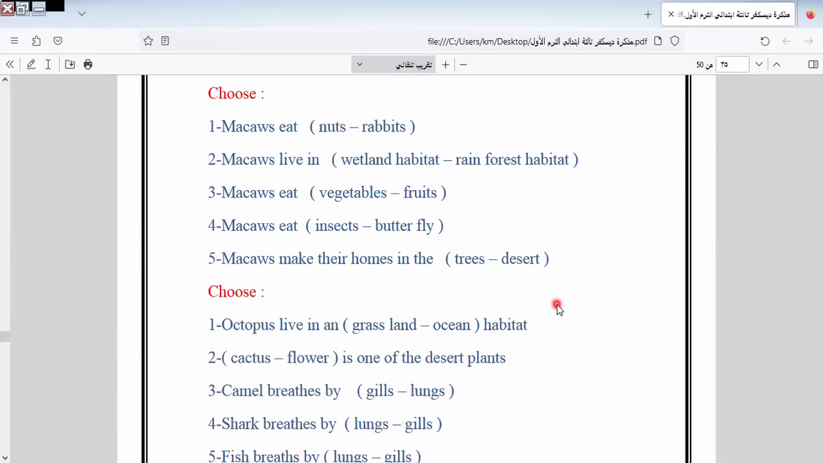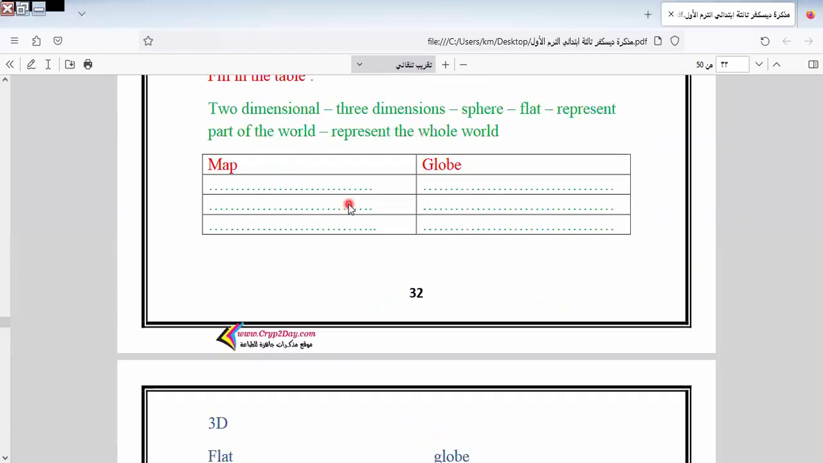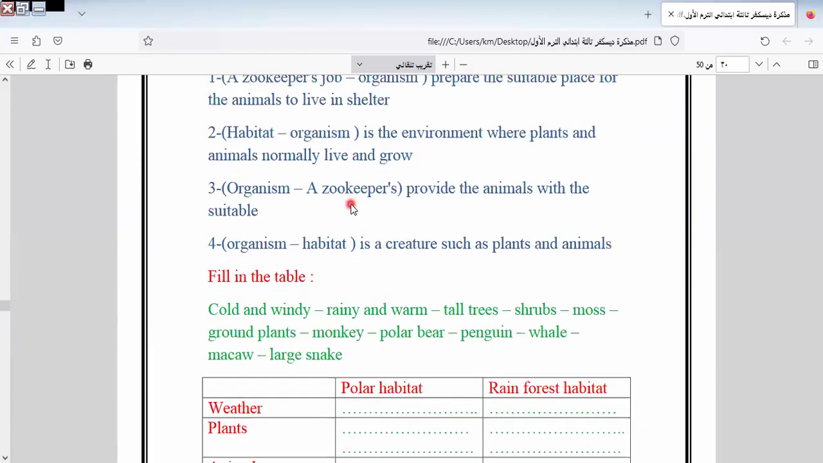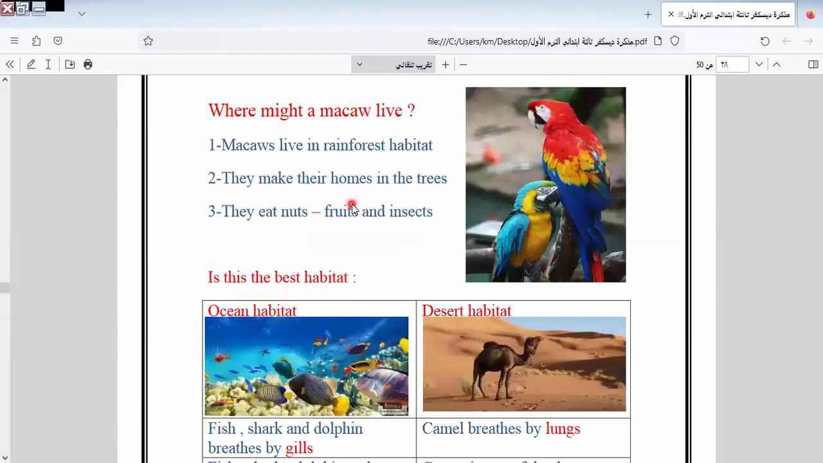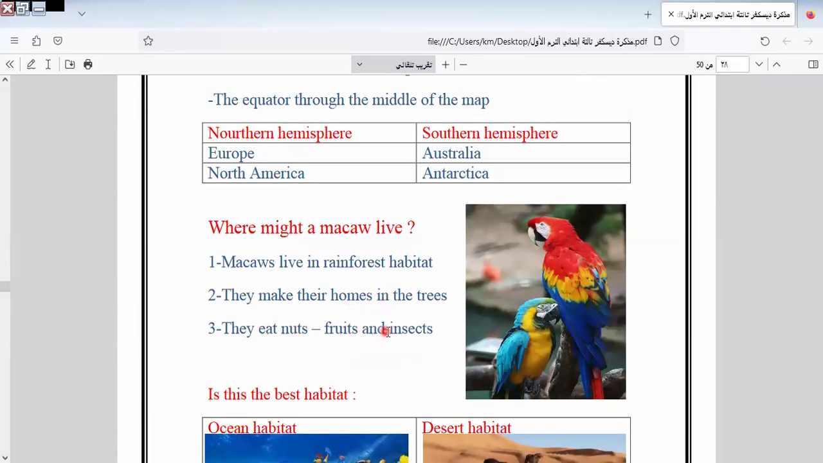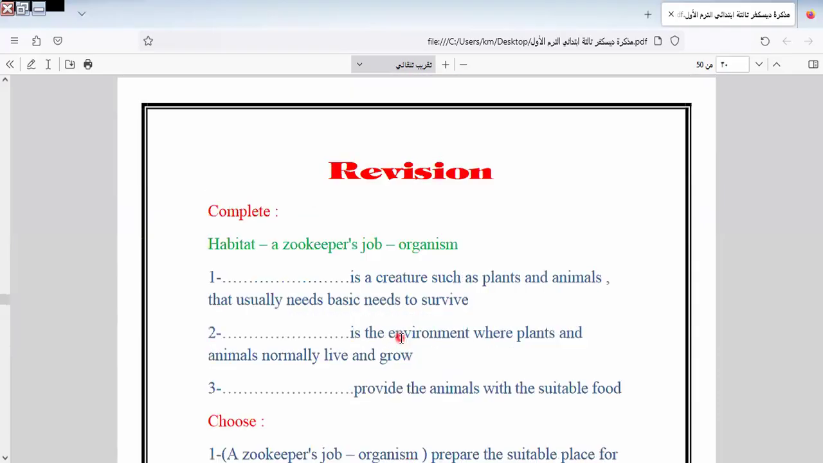Here we have an exercise. I will answer with you. Cows eat nuts or rabbits eat nuts? Cows here eat, as we know here, cows eat what? Eat nuts and fruits, as we know in this part. So the answer, it will be nuts.